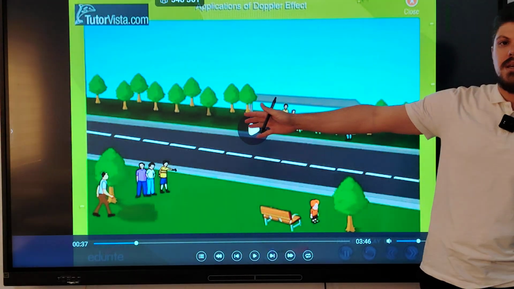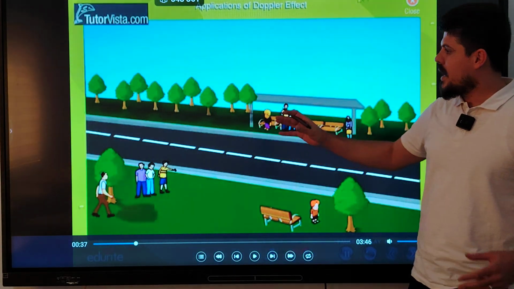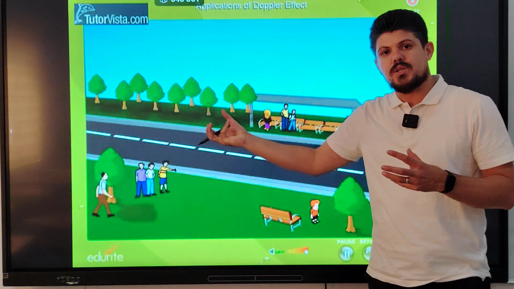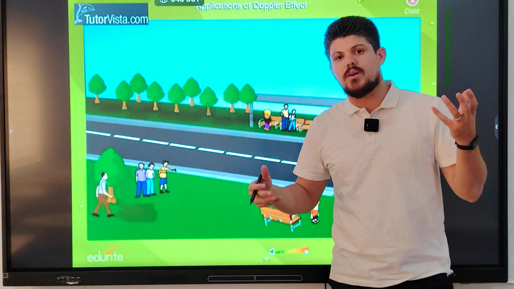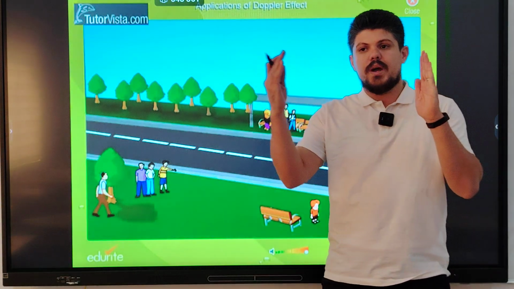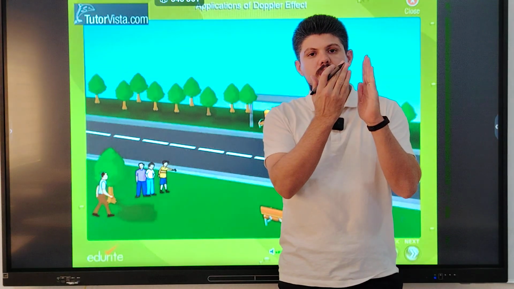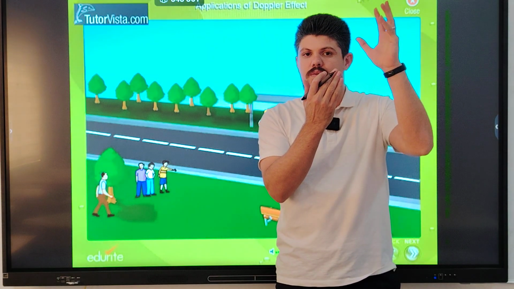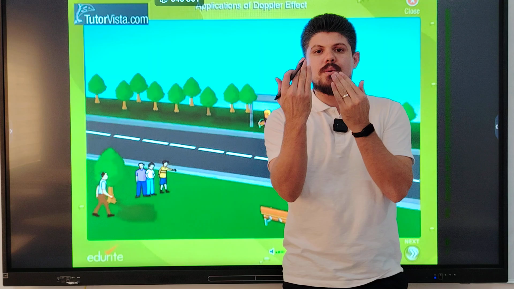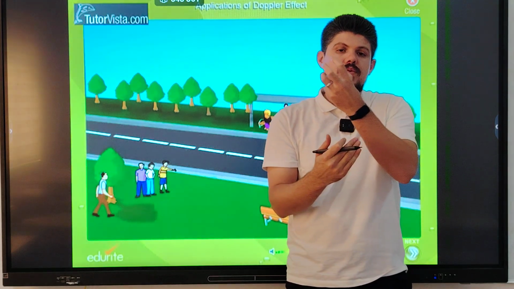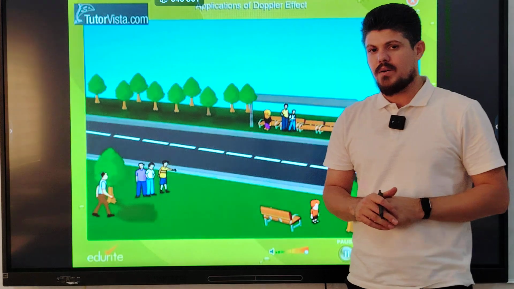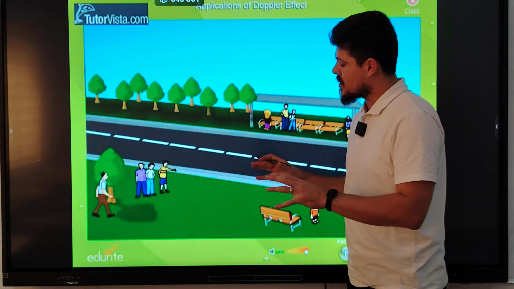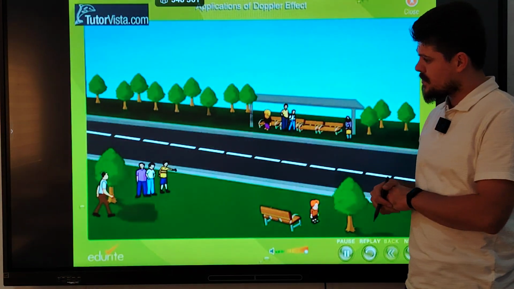Guys, when the ambulance approaches the observer, the heard frequency gets higher. Can we say when the source approaches the observer, the heard frequency becomes greater? Yes, of course. When the ambulance moves away from the observer, the heard frequency drops and gets lower. So, the Doppler effect occurred in this case.